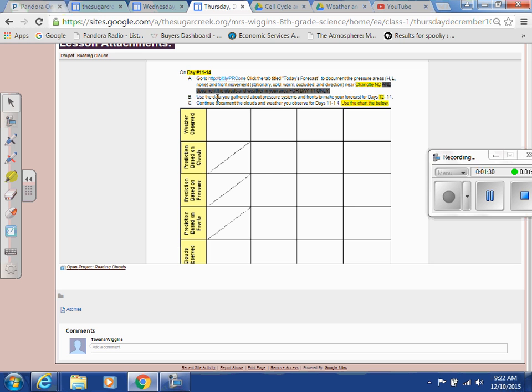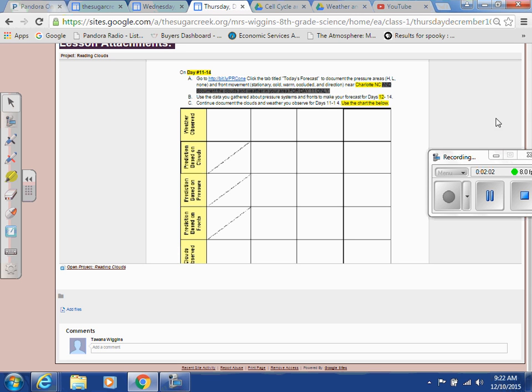B, use the data gathered about pressure systems and fronts to make your forecast for day 12 through 14. Not day 11, because we already had day 11, so you can't predict today. And then it says continue documenting the clouds and weather observed for days 11 through 14. Use the chart below. I think yours says use the chart on the next page. Make it say use the chart below. Does that make sense?